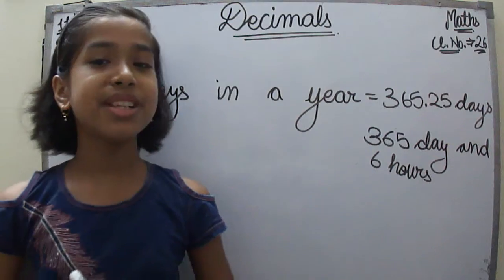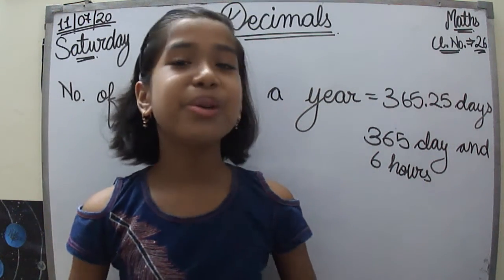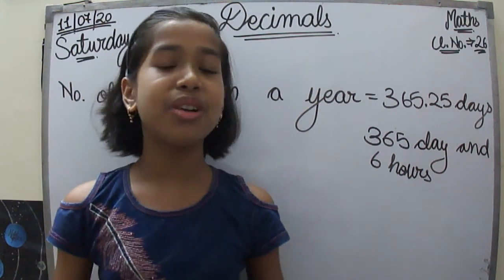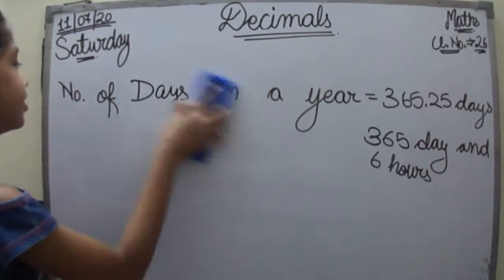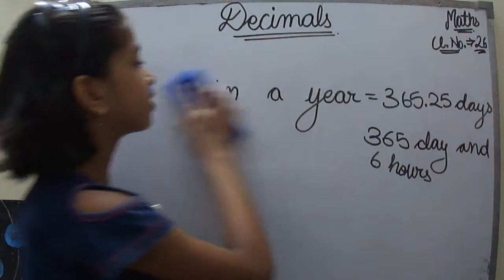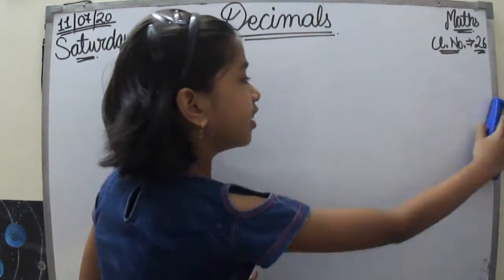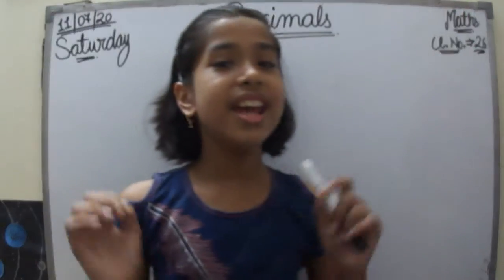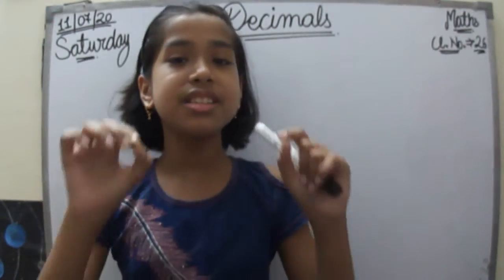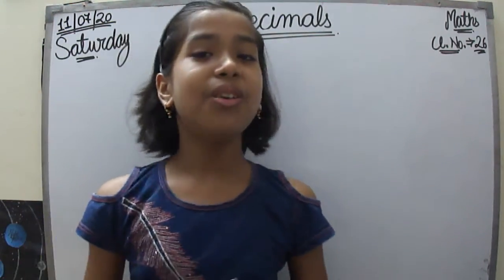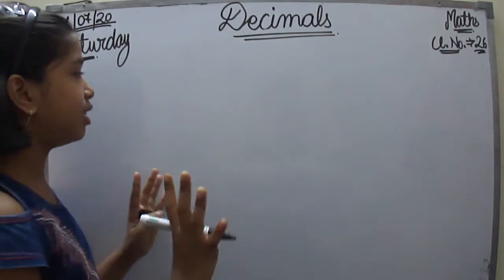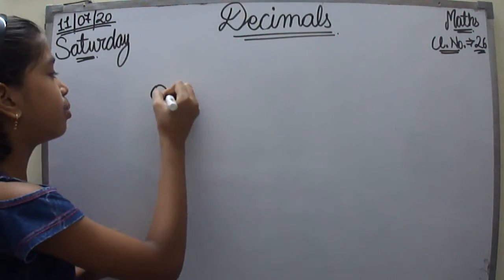Now I think this much is clear to you, and now let's continue talking about decimals. Firstly, let's talk about the importance of the placement of the decimal point. If I have a decimal number, let's take 0.5 again.